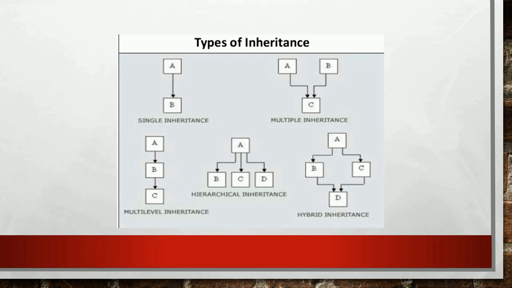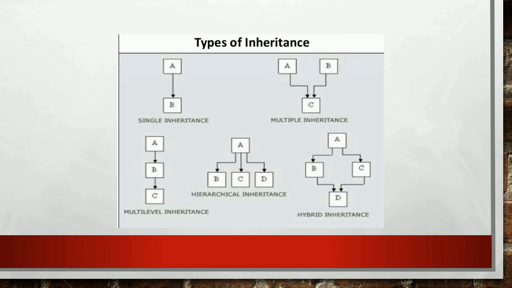The second one is multiple inheritance. Here a single class is derived from more than one base class. Here class C is derived from class A and B.